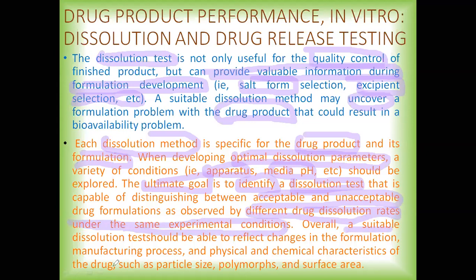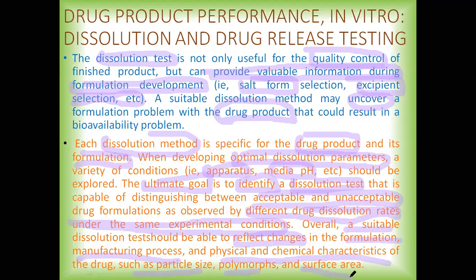Overall, a suitable dissolution test should be able to reflect changes in the formulation, manufacturing process, and physical and chemical characteristics of the drug, such as particle size, polymorph, and surface area.